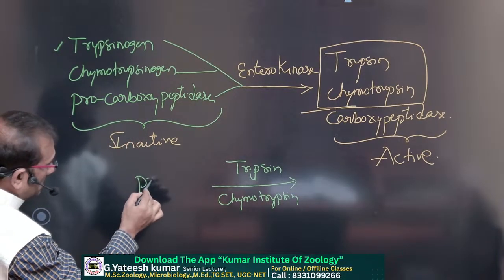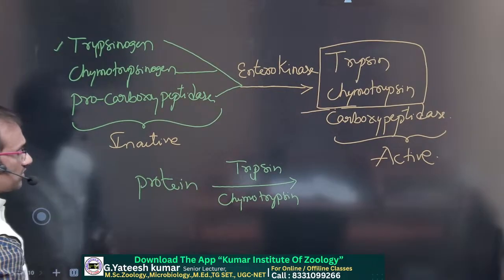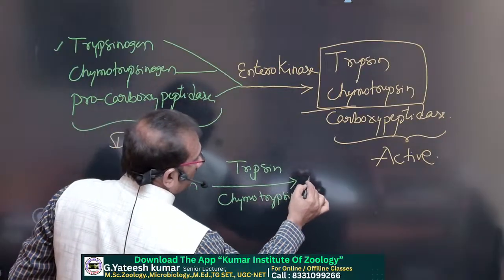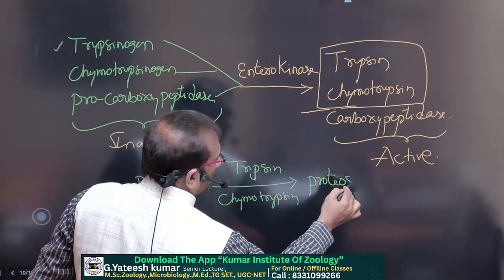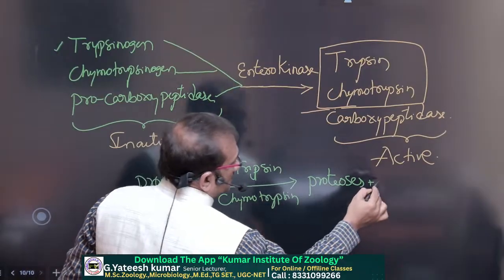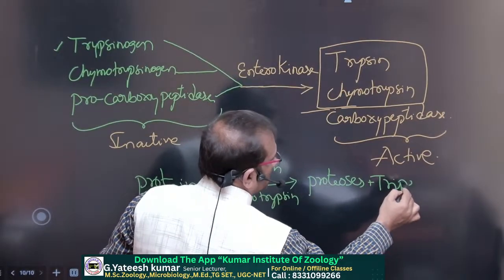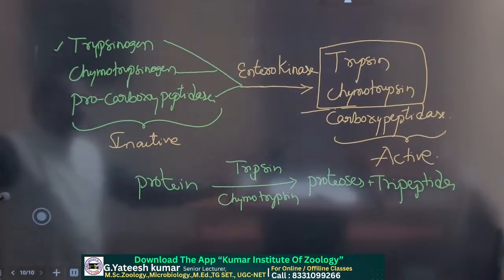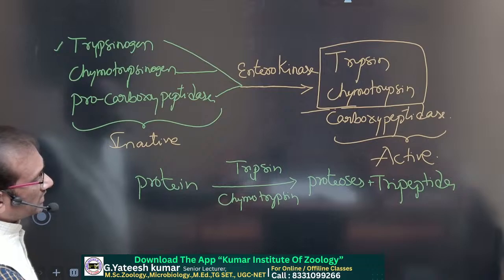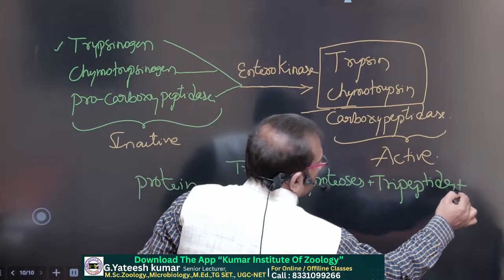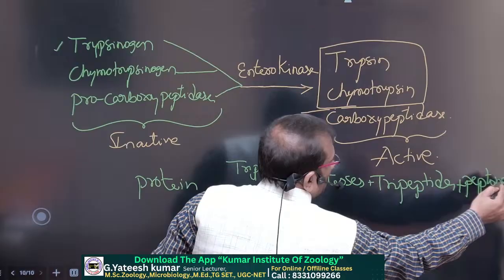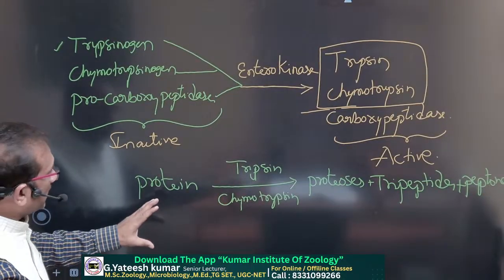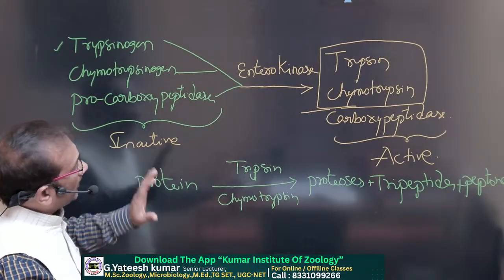Whatever undigested proteins enter the small intestine are converted into proteases plus tripeptides. So the proteins are converted into proteases, tripeptides and also peptones. So proteases, tripeptides, peptones all are created by the action of trypsin and chymotrypsin.